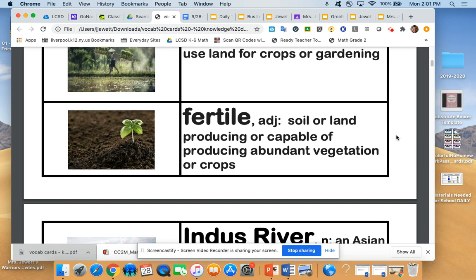An example sentence would be, every summer, Trayvon and his mother would cultivate tomatoes and cucumbers in their garden. The next word is fertile. Soil or land producing or capable of producing abundant vegetation or crops. The land was fertile. It was able to grow lots of things in it. Because Kiara's farmland was so fertile, she always grew the biggest crops in her county. It means that anything will grow. If you have fertile land, you'll have lots of plants, lots of beautiful gardens.